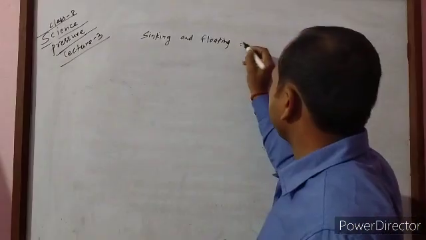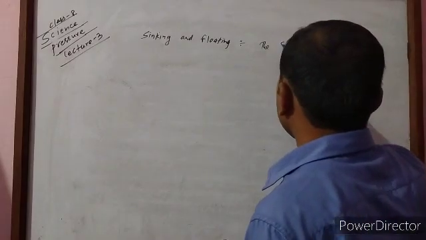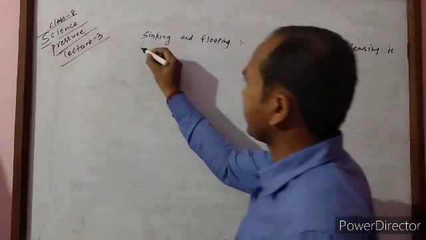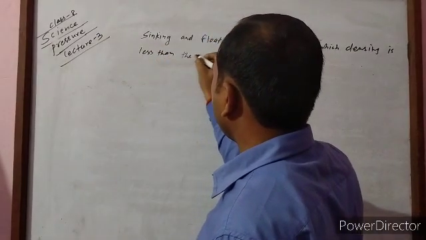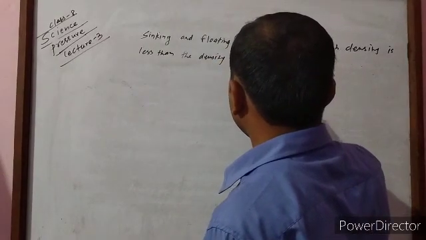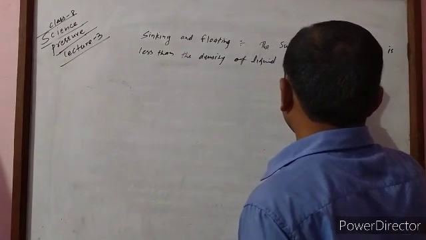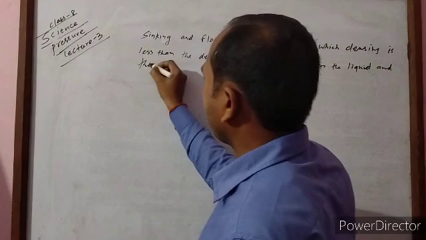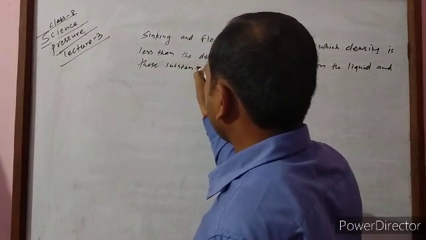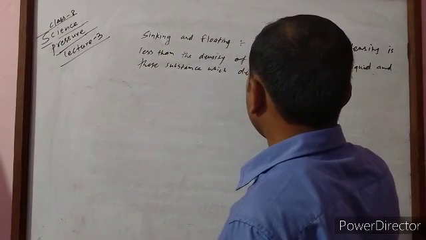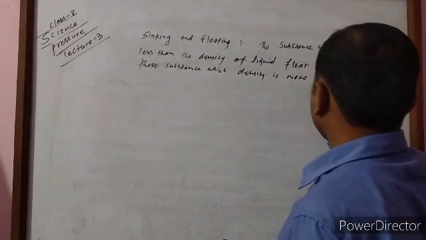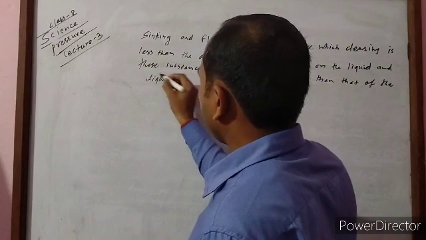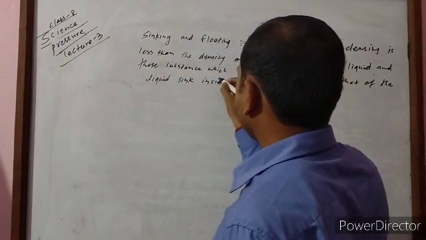Okay, here I am going to write sinking and floating. The substance which density is less than the density of liquid floats on the liquid, and those substances which density is more than that of the liquid sink inside the liquid.